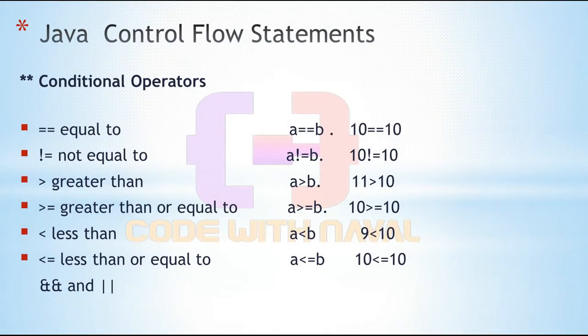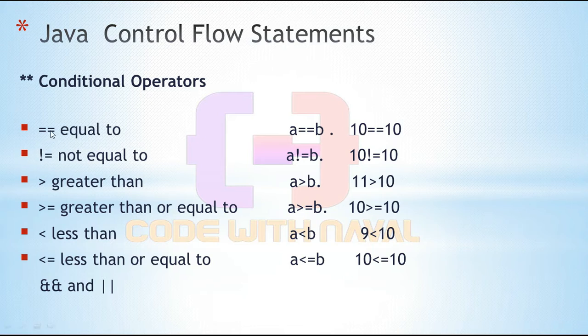So first, for performing a condition we need some conditional operators. Inside the if condition we have to add: if this condition is satisfied, then only execute this block. For writing that condition we require conditional operators. Here Java provides a few conditional operators. Let's see them one by one.